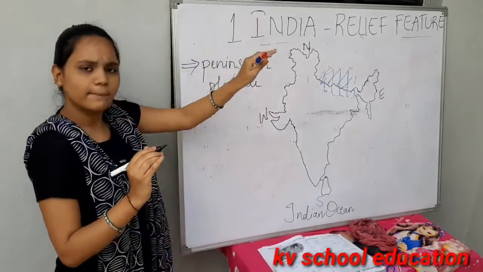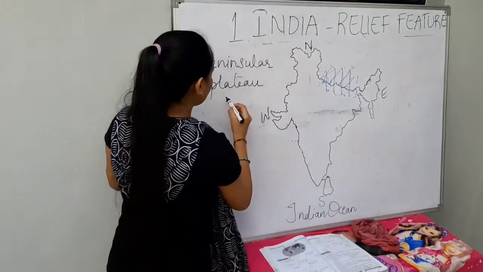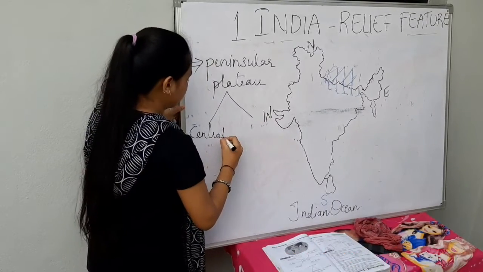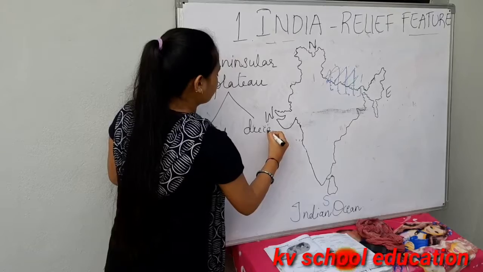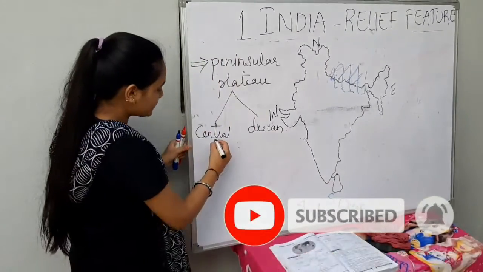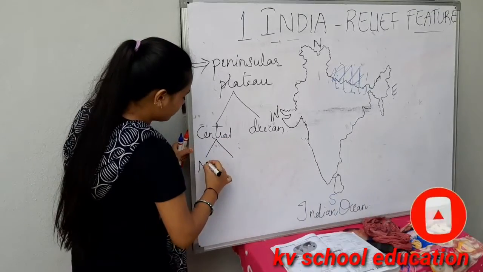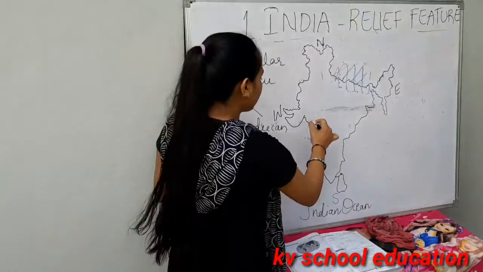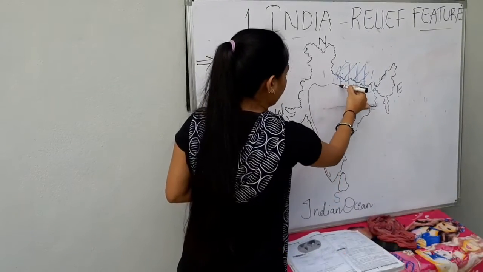So India is a peninsular plateau. It consists of two types, Central Highlands and Deccan Plateau. These are the two main types of plateau, and then Central Highlands again divides into two, that is Malwa Plateau and Chota Nagpur Plateau. So we'll take here, this is the total peninsular plateau.